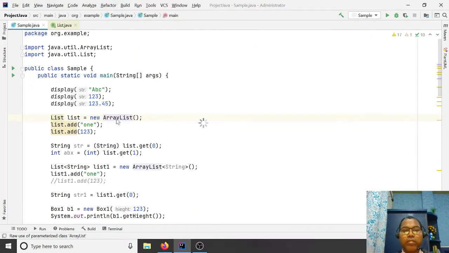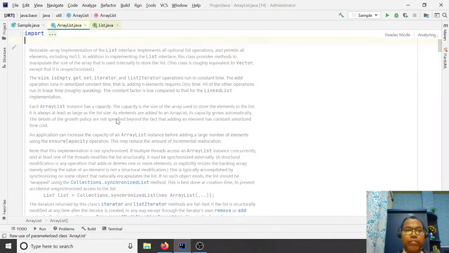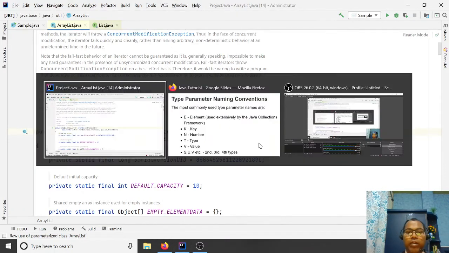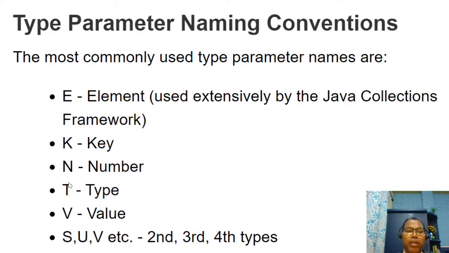Similarly for a class, this is the class ArrayList, which holds E types. E type means you can pass any specific element. It extends the abstract class List, which is also a generic collection. This is the List interface, also generic. These are not generic, not generic, not generic. So as per your need, you can use any variable like E, T, K, N, one character or two characters.